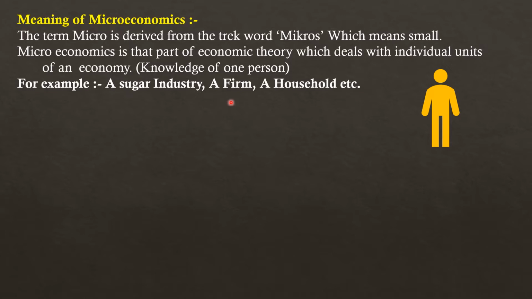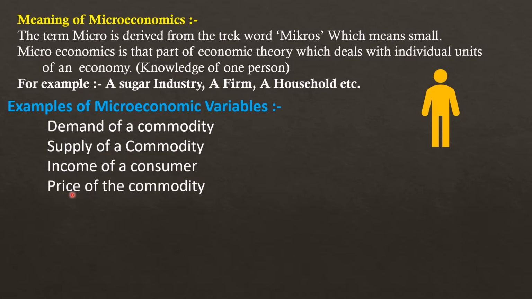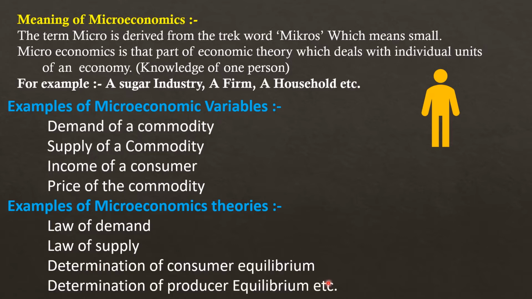Some examples of microeconomic variables. Variables means factors or things that affect. Demand of a commodity, supply of a commodity, income of a consumer, price of the commodity. These are examples of microeconomic variables. Some examples of microeconomic theory: law of demand, law of supply, determination of consumer equilibrium, determination of producer equilibrium.